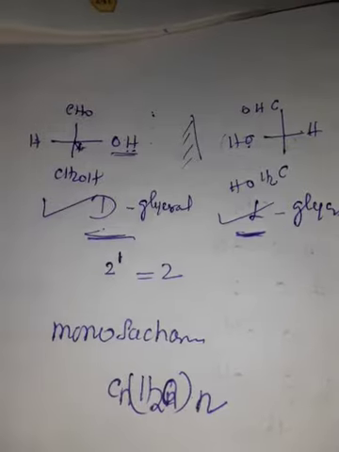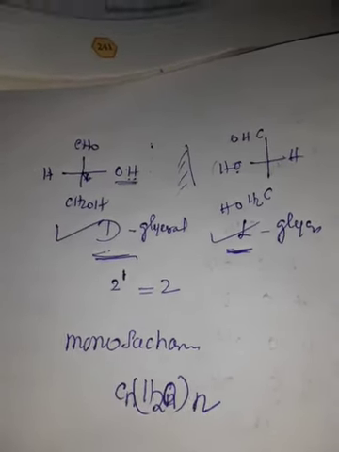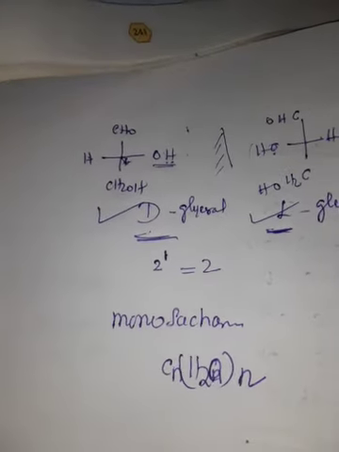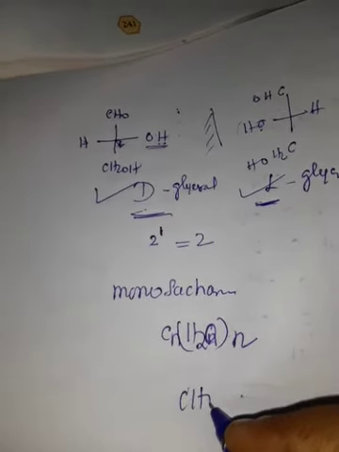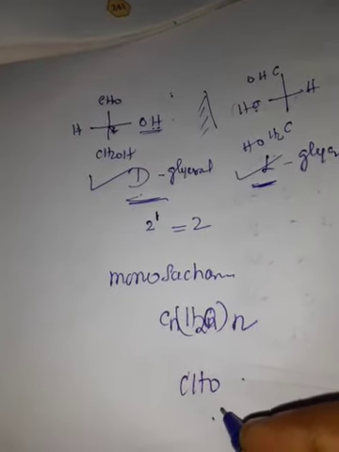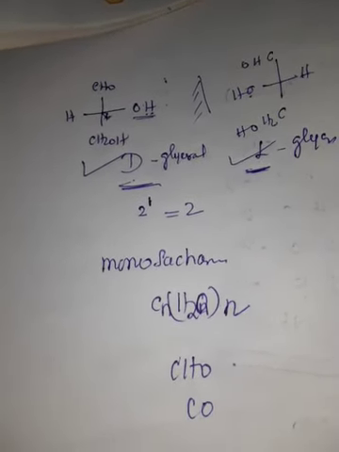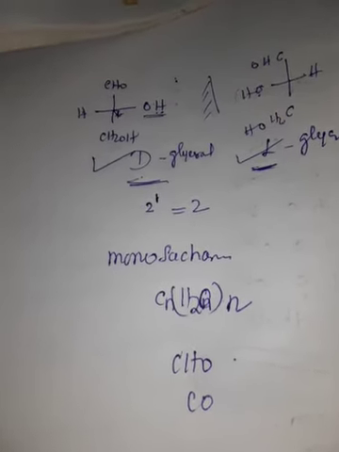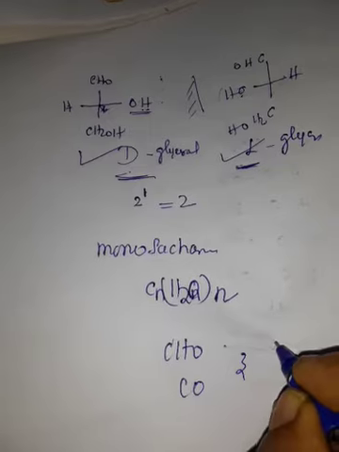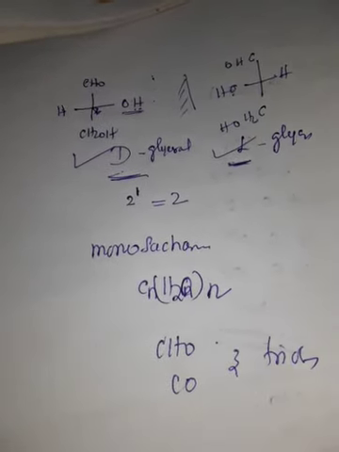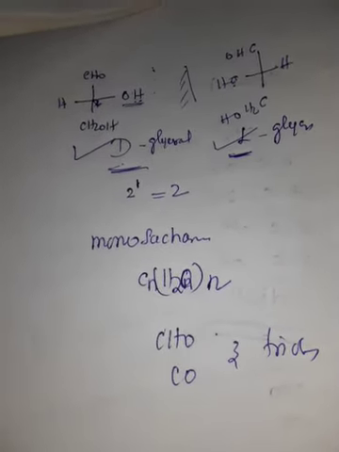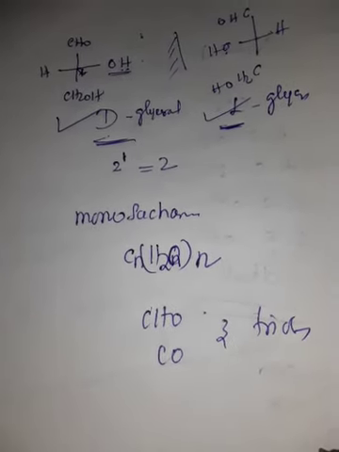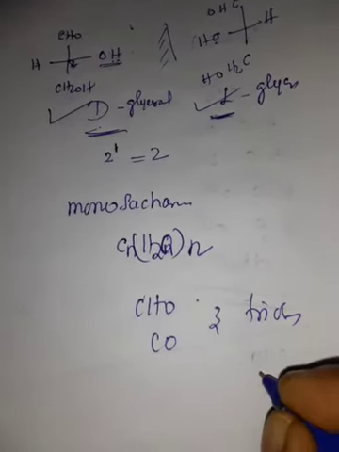Monosaccharides are further classified based upon the functional group, that is aldoses and ketoses. Aldoses have an aldehyde group; ketoses have a keto group. Based upon the number of carbon atoms present in the chain, 3 carbon atoms means trioses, then tetroses, pentoses, hexoses, etc. If the carbonyl group is an aldehyde, the sugar is an aldose.